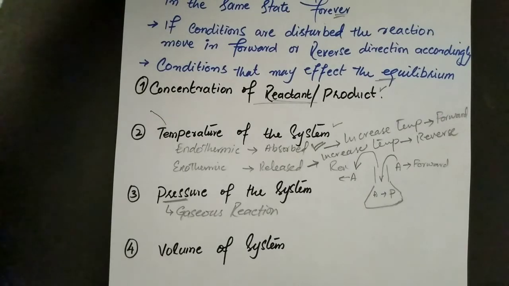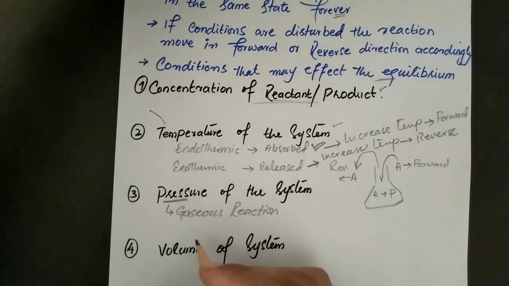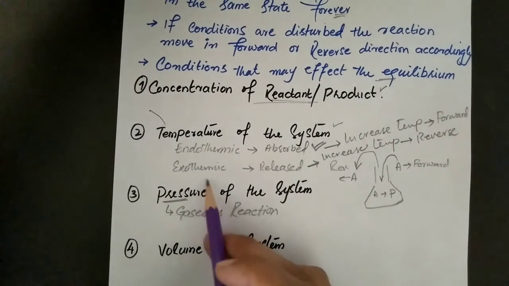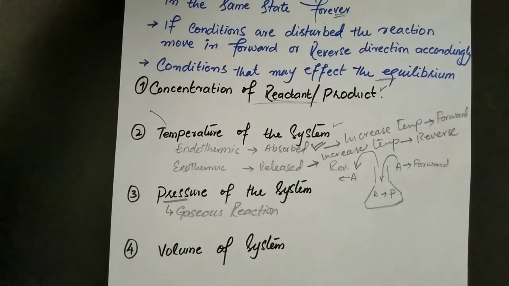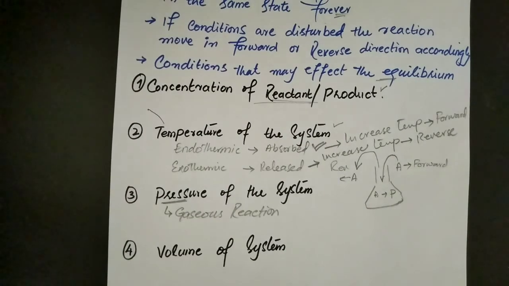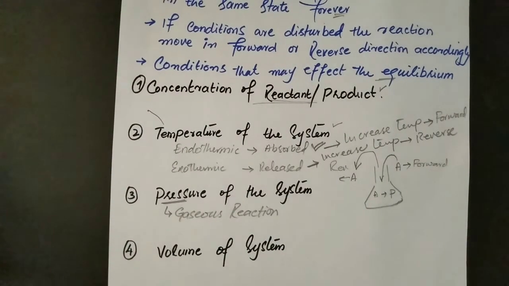If you increase the pressure, the volume is decreased, and the gas molecules become closer to one another. Once they are closer, there is a chance that they may collide and react.